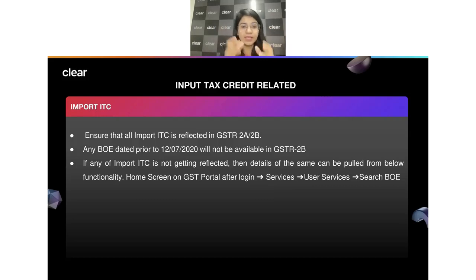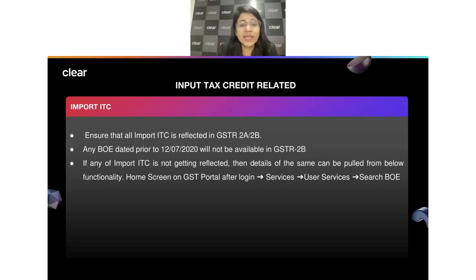If there are certain mismatches and you see that certain information is not coming in your 2B, fetch that bill of entry from the ICEGATE to 2B itself, so that it gets reflected and you run a proper reconciliation and see everything is now matching and there is no dispute, there is no discrepancy.